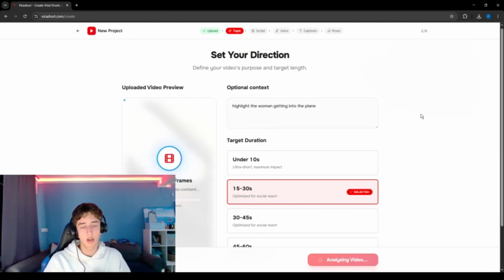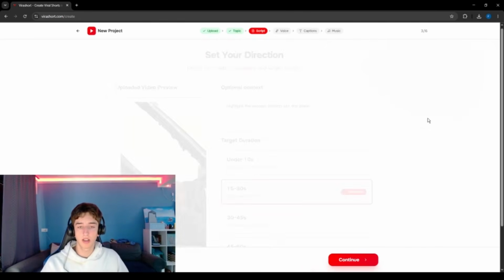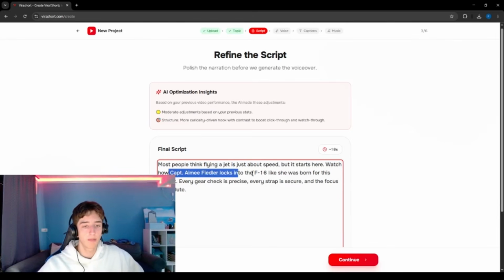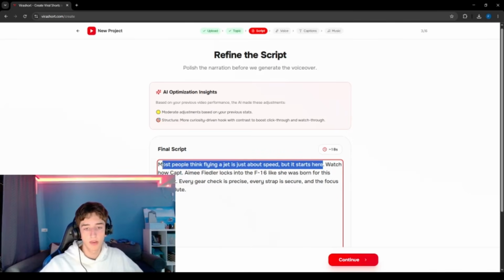So the AI is actually able to understand our video and actually create the video for us with script writing and everything else, because we're not going to write our scripts ourselves. As you can see, it's already starting. I think this script is pretty insane. It actually found out who this captain was, but I think I'm going to adjust something about this.